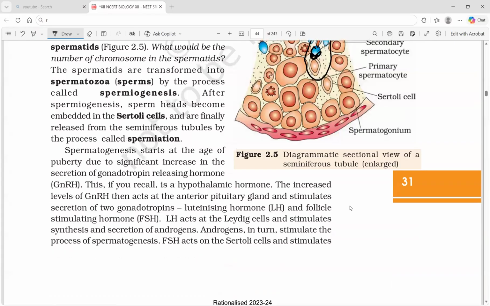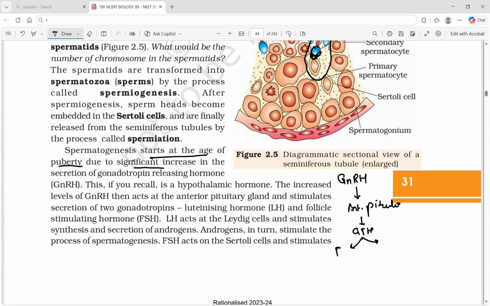Spermatogenesis starts at the age of puberty due to a significant increase in the secretion of the hormone GnRH, gonadotropin releasing hormone. We learned this in endocrinology. The increased levels of GnRH act on the anterior pituitary and stimulate the secretion of two gonadotropins.